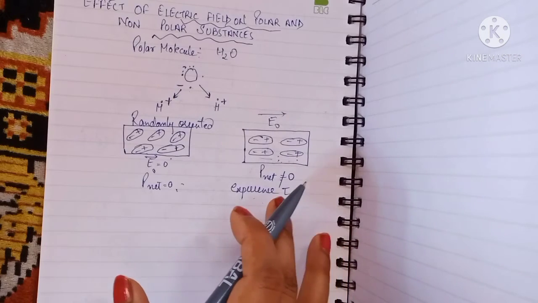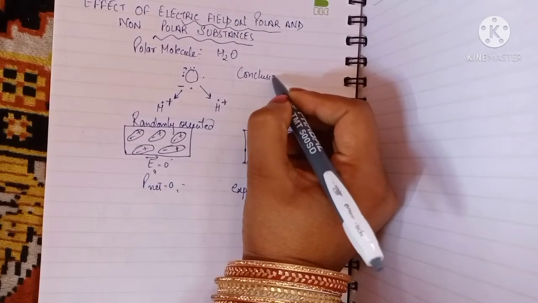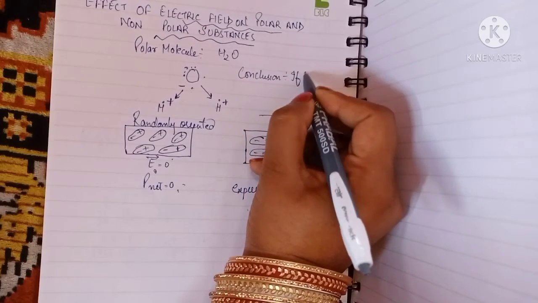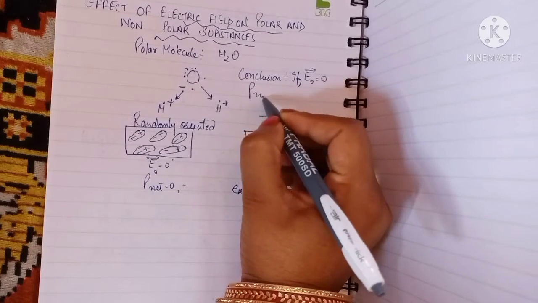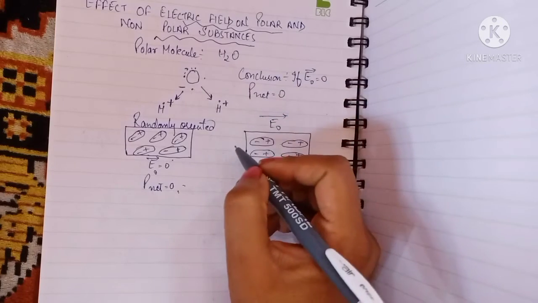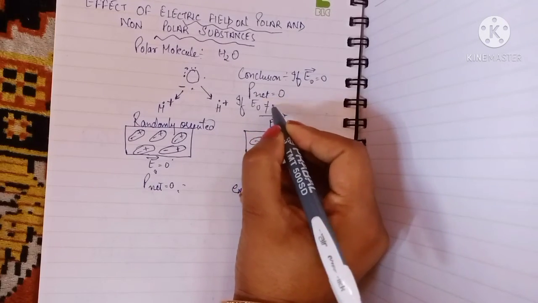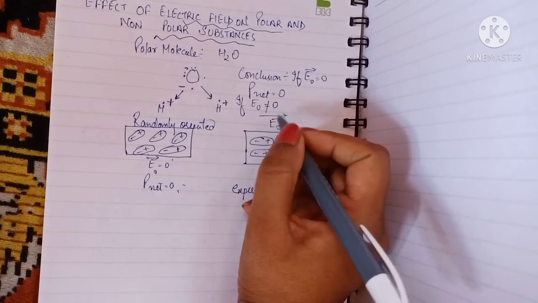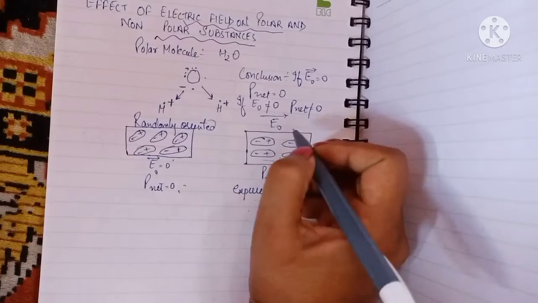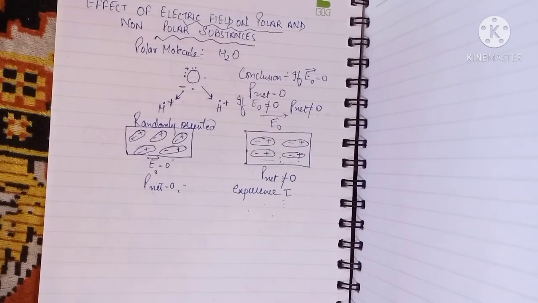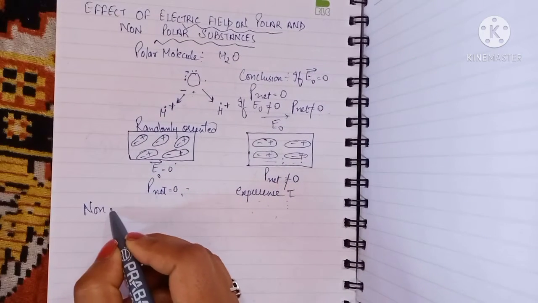So you can make a conclusion. What is the conclusion here? If the electric field is absent, if the applied field equals 0, the net dipole moment is also going to be 0. But if the electric field is not equal to 0, that means you are applying some electric field, then the dipole moment is also not equal to 0. Why it happens, I have explained to you, right? Now next is your non-polar molecule.